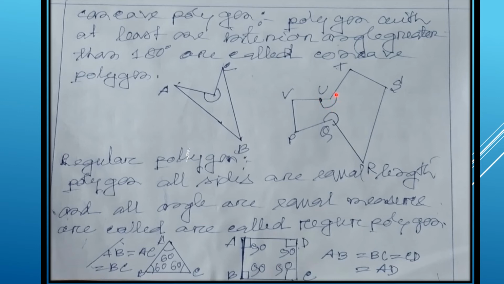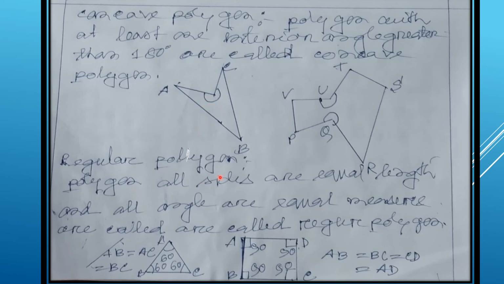So obviously it is more than 180 degree. Since it is more than 180 degree and less than 360 degree, it is a reflex angle. If one angle is more than 180 degree, then it is a concave polygon. But here two angles are more than 180 degree. This angle also, and this angle also. So it is a concave polygon. Means a minimum of one interior angle should be more than 180 degree.